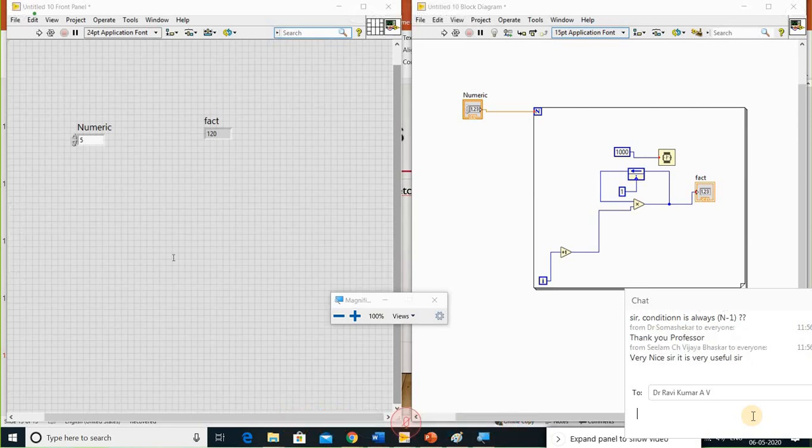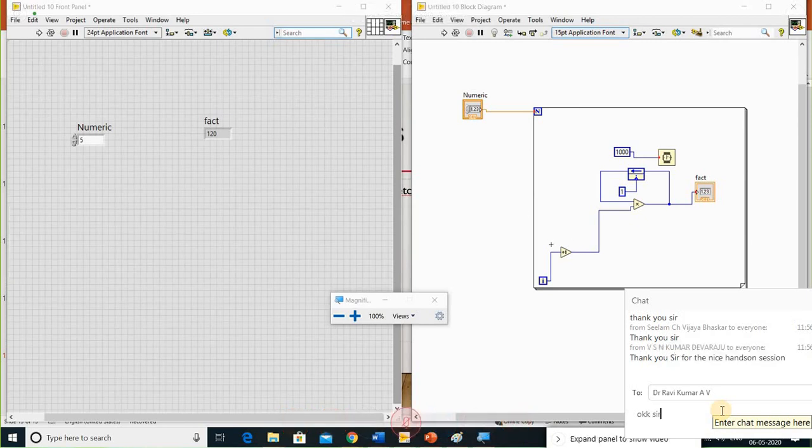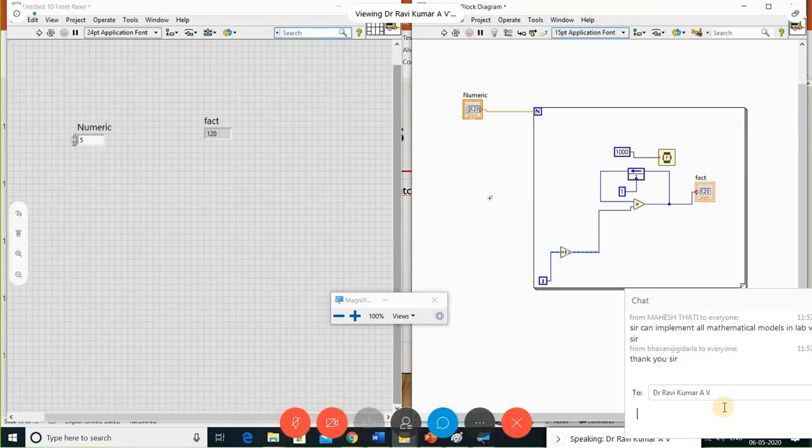Yes, for loop is always n-1. So if you want directly the n, what I made as +1, now it is taken as n values. Thank you very much. Hope you people have understood. Better you practice.